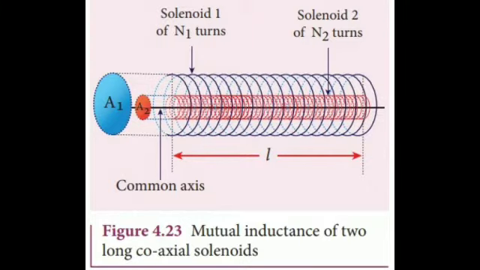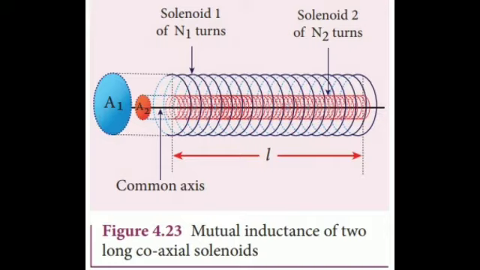Consider two long coaxial solenoids of same length L. Length of these solenoids is large when compared to their radii, so that the magnetic field produced inside the solenoids is uniform and the fringing effect at the end may be ignored. A1 and A2 are the areas of cross section of the solenoids, with A1 being greater than A2. The turn densities of the solenoids are N1 and N2 respectively.